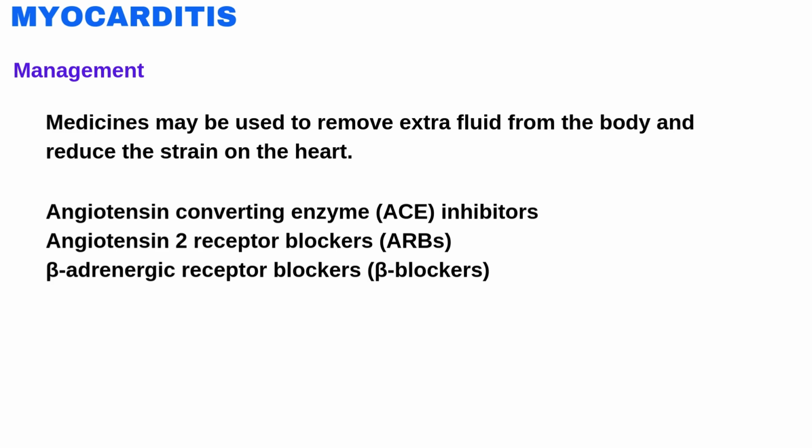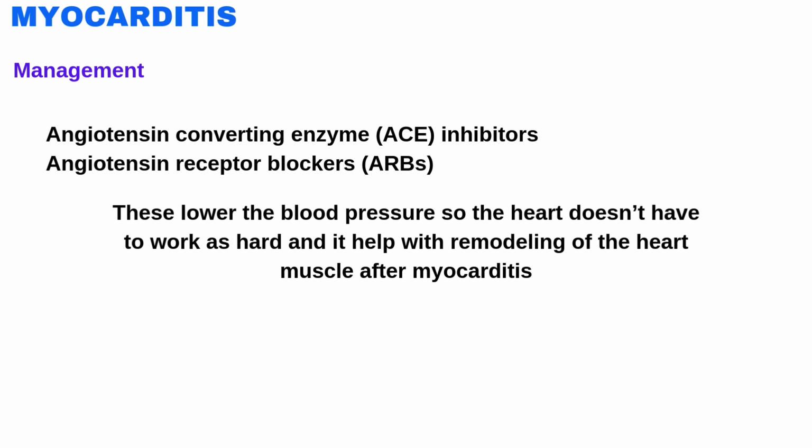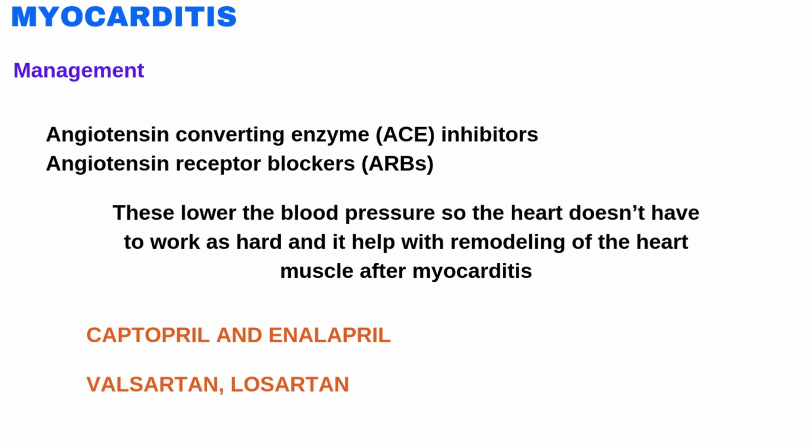ACE inhibitor or beta adrenergic blocker is given to strengthen the heart's ability to pump blood and to reduce its workload, thus improving left ventricular systolic dysfunction. But it should be used with caution because it may cause hypotension. ACE inhibitors or angiotensin receptor blockers are given to lower the blood pressure so the heart doesn't have to work hard, and it helps with remodeling of the heart muscle after myocarditis. Examples of ACE inhibitors are captopril, enalapril. Examples of ARBs are losartan, valsartan.